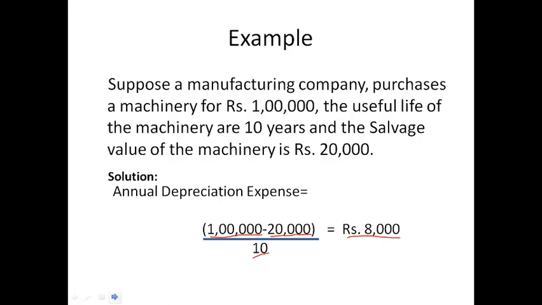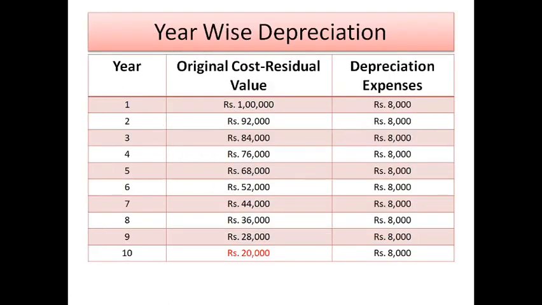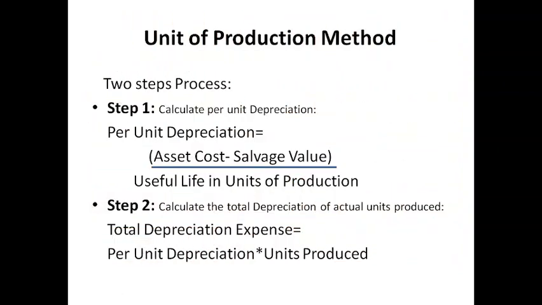As shown in this depreciation table, the machine has a straight line depreciation amount of rupees 8,000. Therefore, the company would depreciate the machine at the amount of rupees 8,000 annually for 10 years. Note how the book value of the machine at the end of year 10 is the same as the salvage value. Over the useful life of an asset, the value of an asset should depreciate to its salvage value, which is 20,000.